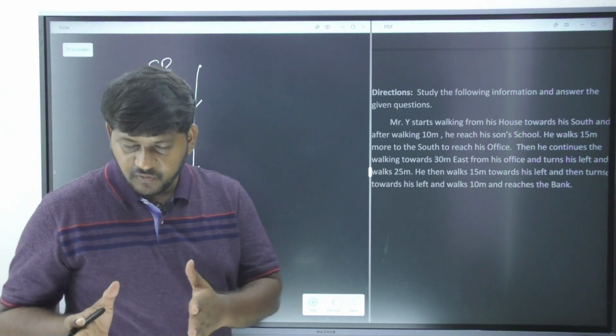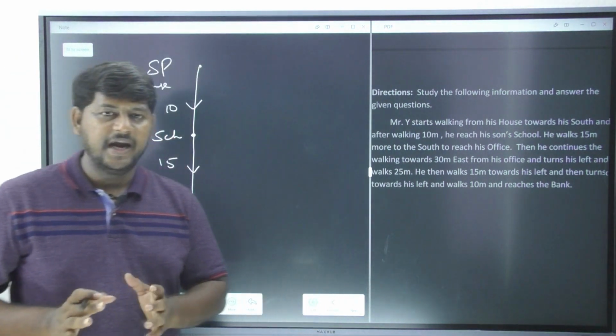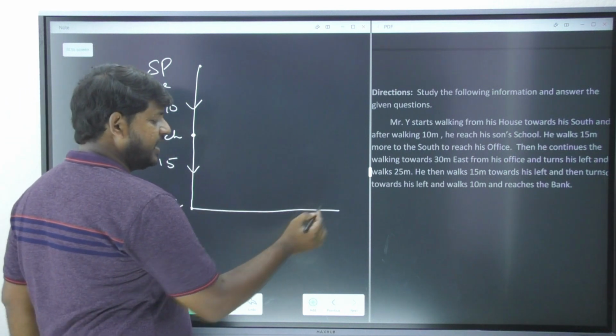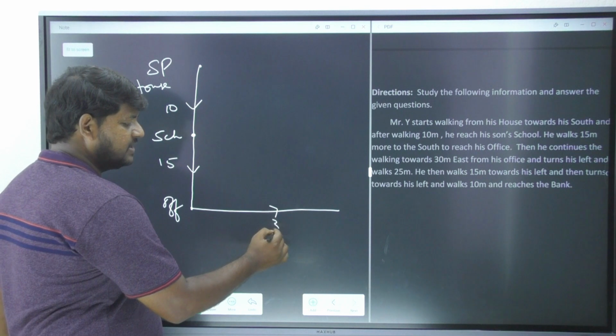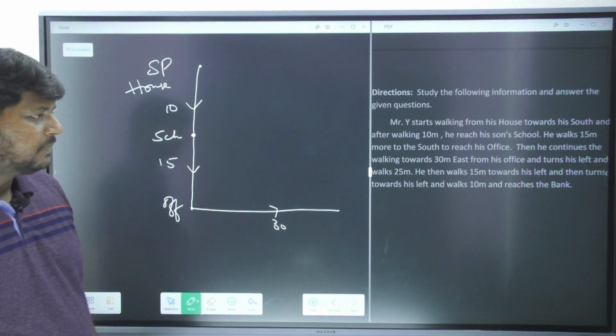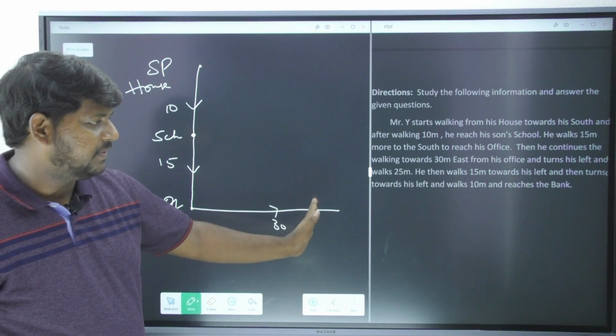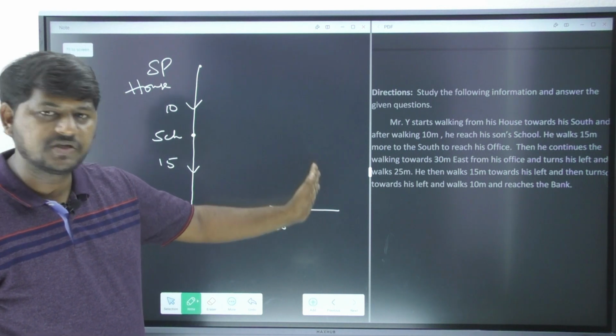Now this person is in what direction? South direction. In order to go east, this person has to take a left side, and how much? 30 meters. Okay, now from his office he took east and walked 30 meters and turns left and walks 25 meters.